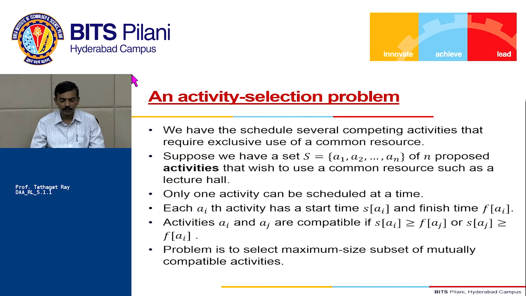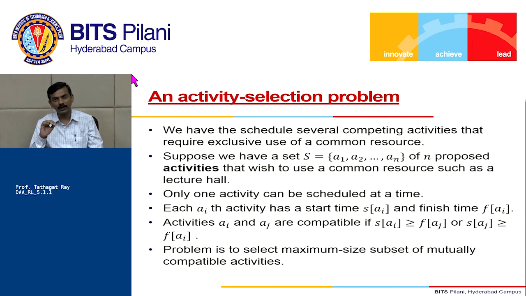Lots of activities are going to happen, but all of them will require exclusive use of some common resource. So suppose we have a set S of A1, A2, ..., An of n proposed activities that wish to use a common resource such as a lecture hall.